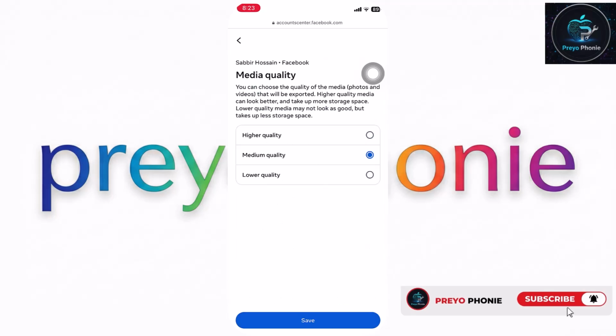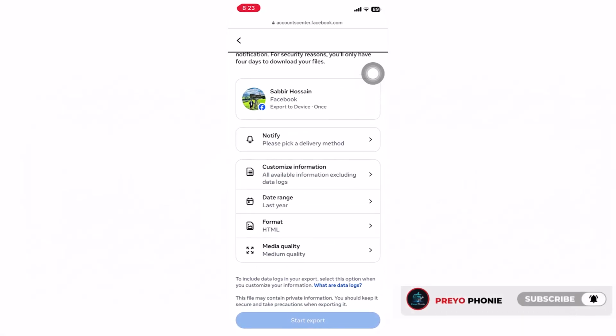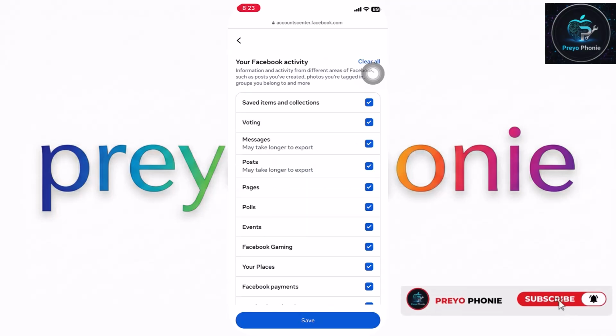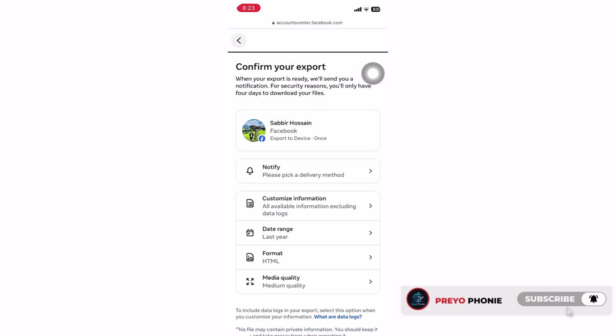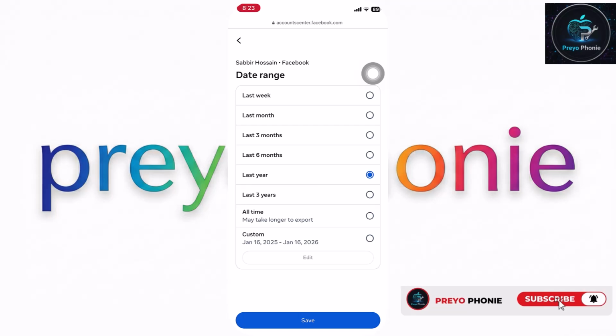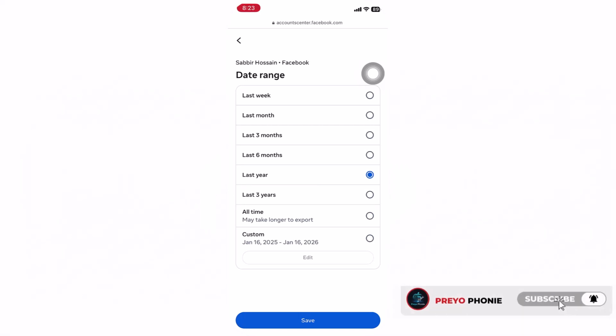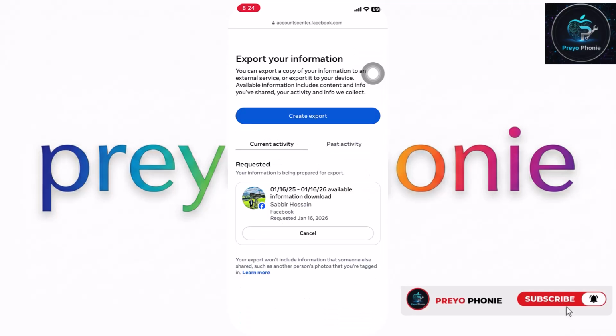Step 12. Start Export Process. Now tap on Start Export. Facebook will ask for your password. Enter your Facebook password. Now Facebook starts preparing your data. This may take a few minutes or several hours, sometimes up to 24 hours, depending on how much data you have. Once ready, Facebook will notify you.